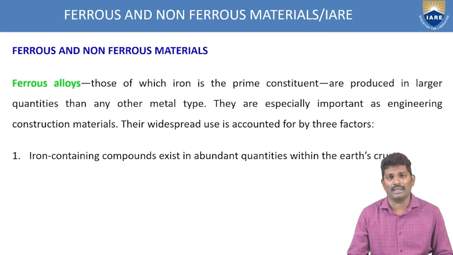These are especially important as engineering construction materials, and they are very widespread in use. Depending upon the applications, these ferrous materials have been classified further. First, iron-containing compounds exist in abundant quantities in the earth's crust.